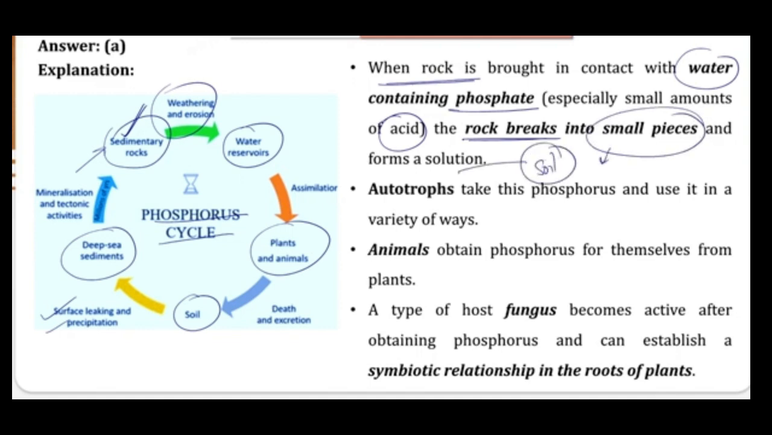Now the soil is used by the autotrophs. Autotrophs are the organisms which generate their own food, so that is basically plants. There can be some exceptions, but autotrophs take this phosphorus from the soil and use it in a variety of ways. Similarly, animals obtain it from the plants. And then fungi come up with symbiotic relations in the roots of the plants. So this is how the phosphorus cycle works.